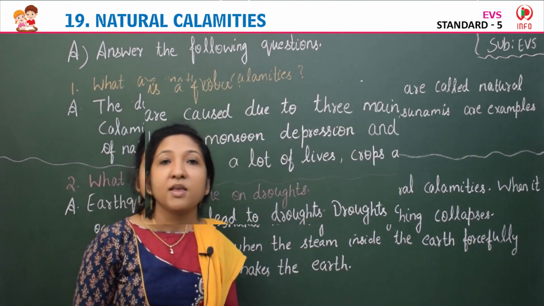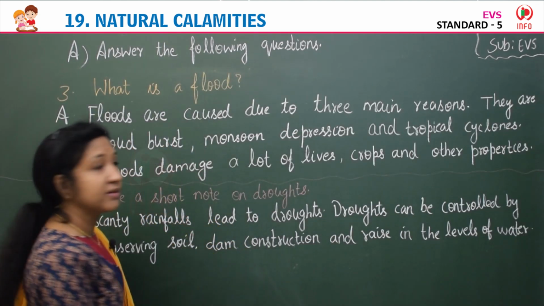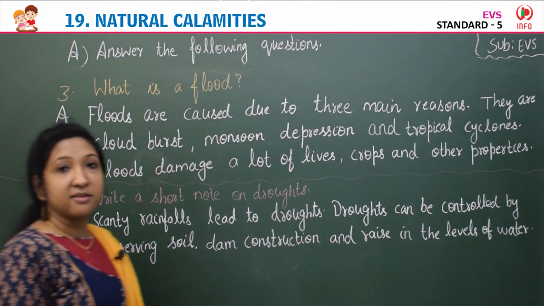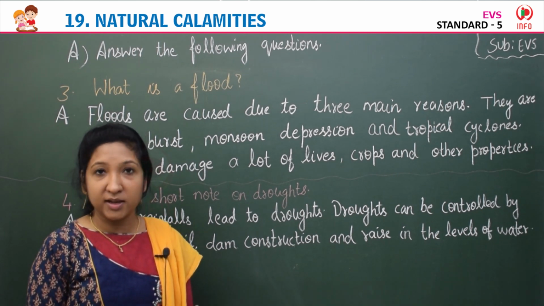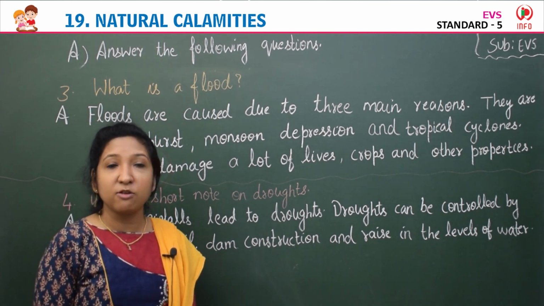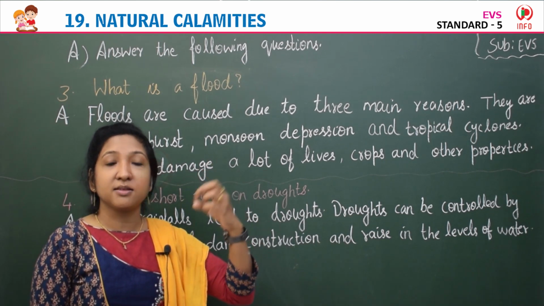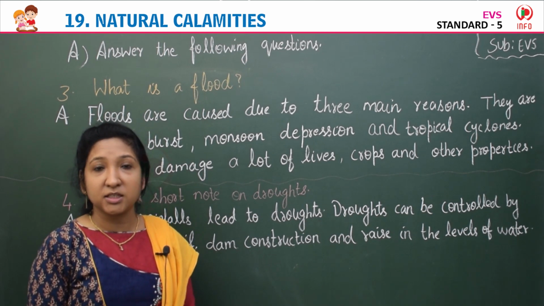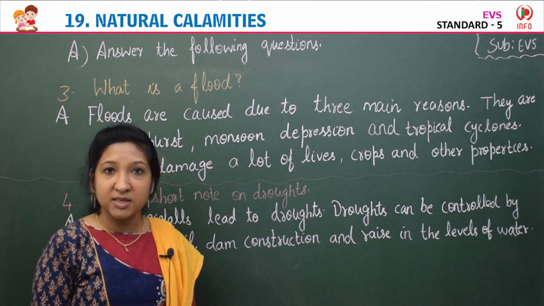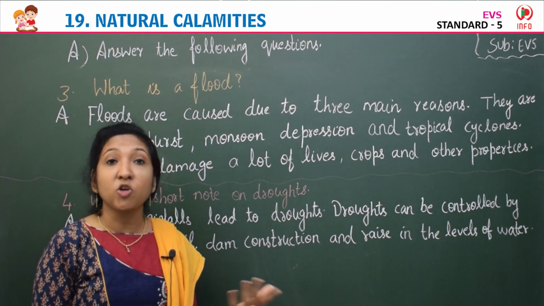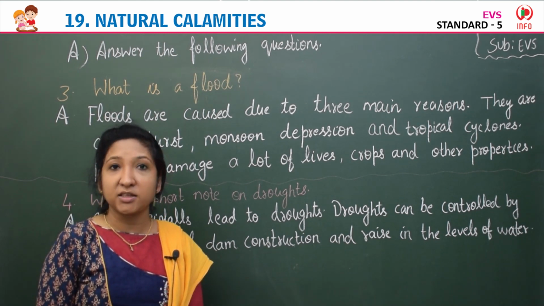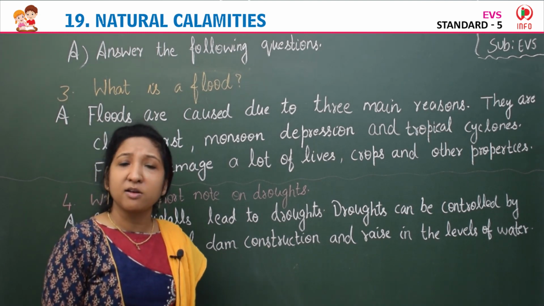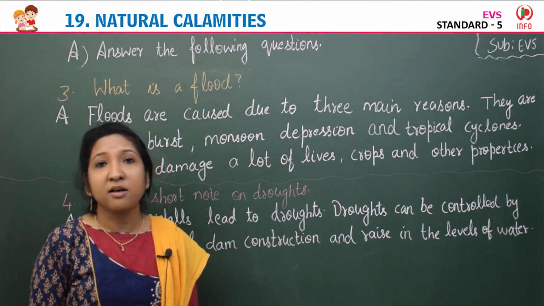Yes children, so coming to the next question, the third question. What is a flood? This is another natural calamity. When there is heavy rainfall, the rivers overflow. There are three main factors for floods, isn't it? Cloud burst, monsoon depression, then tropical cyclones. Other reasons for floods are deforestation and soil erosion.